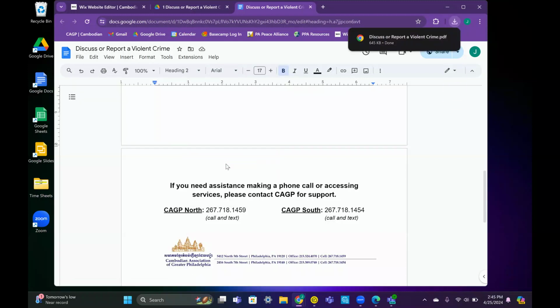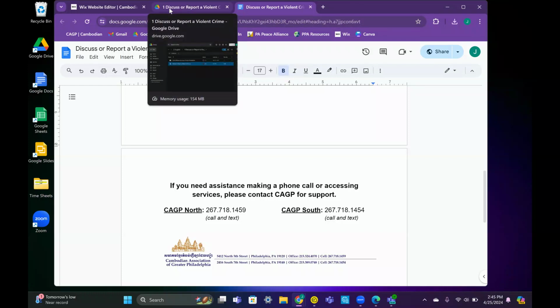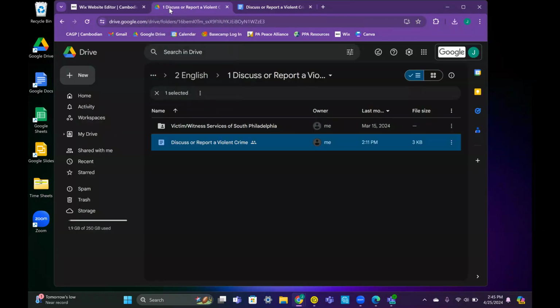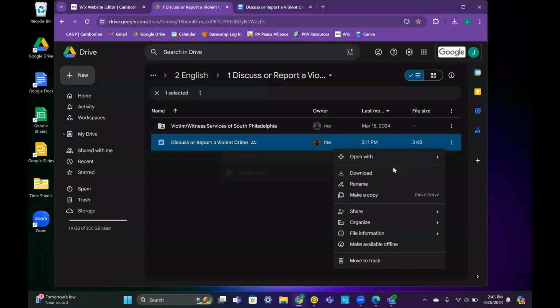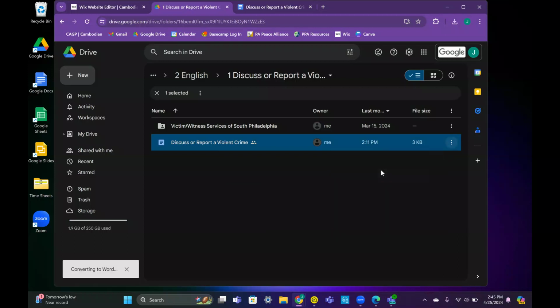To go back to the full list of resources in your preferred language, hover your cursor over the top of the page and click once on the tab that shows Discuss or Report a Violent Crime Google Drive. From here, you can also download resources by clicking once on the three dots to the right of the title of the resource you want. As you hover over these dots, you'll see the word More Actions pop up. Click once and then select Download. This will download the resource to your device.